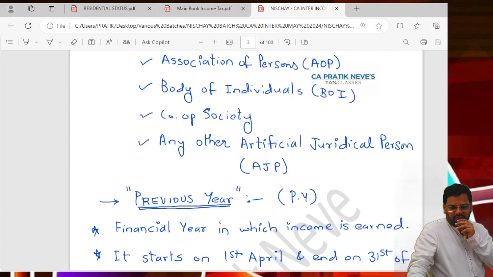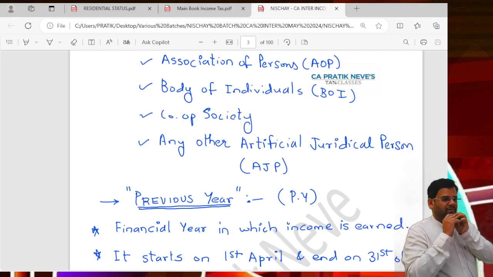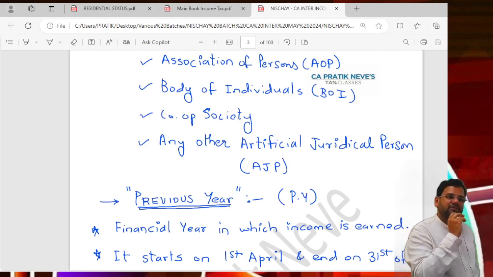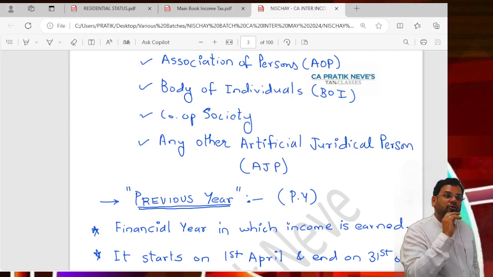Body of individuals, cooperative society, any other artificial juridical person. So which is the local body here? Which is the local body? That also will be a person.